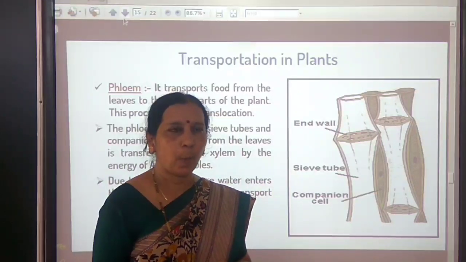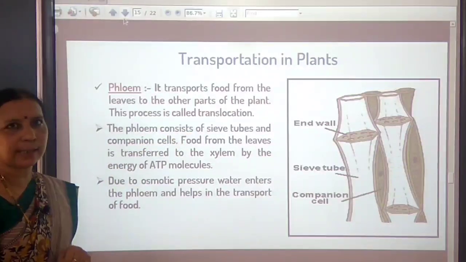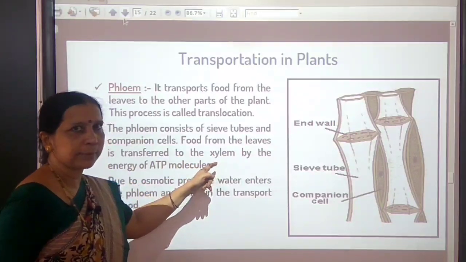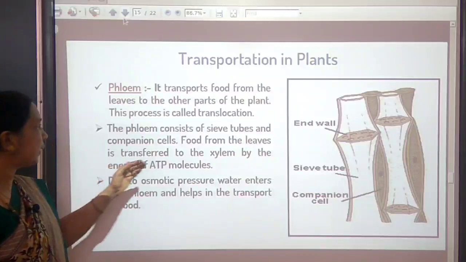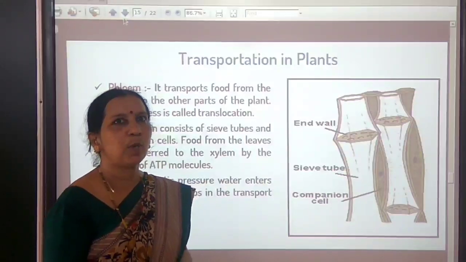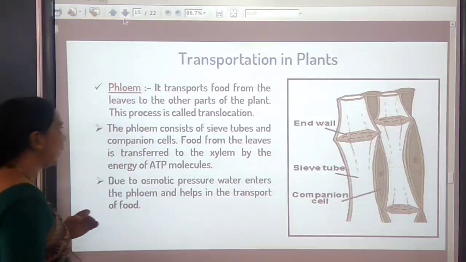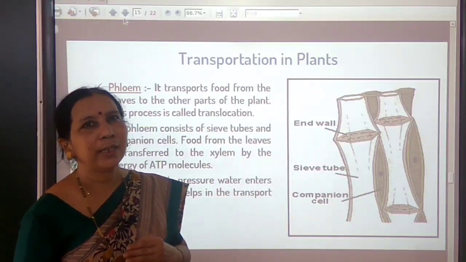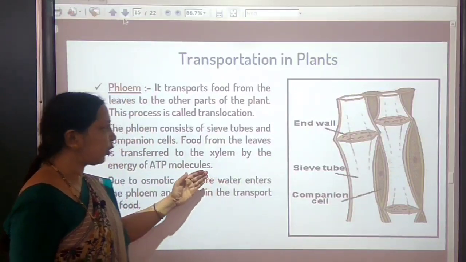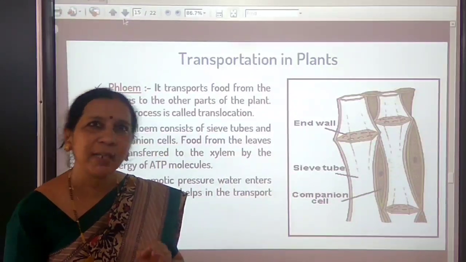How is it possible? What happens here? Phloem consists of sieve tubes and companion cells. Food from the leaves gets transferred to the phloem by the energy of ATP molecules. In 8th standard, you have learned what an ATP molecule is. When mitochondria produce energy, this energy is stored in the form of ATP. Whenever it is needed, this energy is utilized. Here for the transport of food in phloem, ATP molecule energy will be utilized.